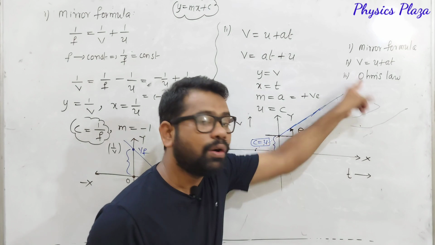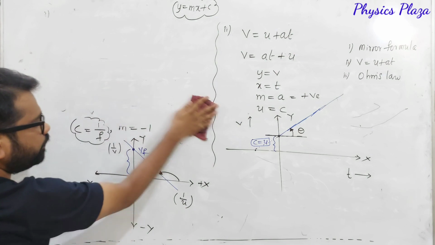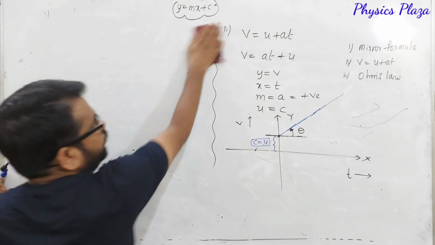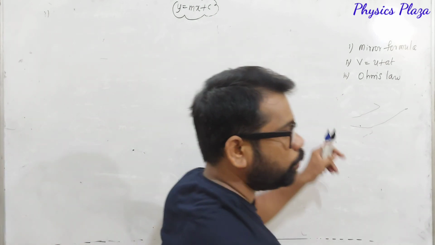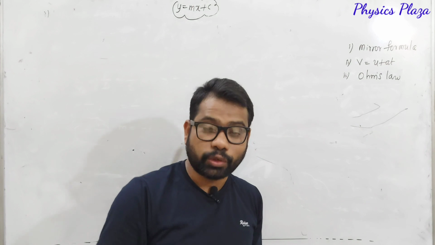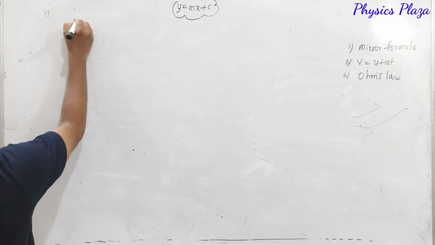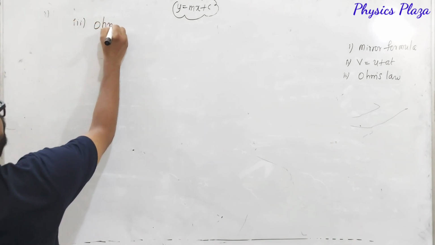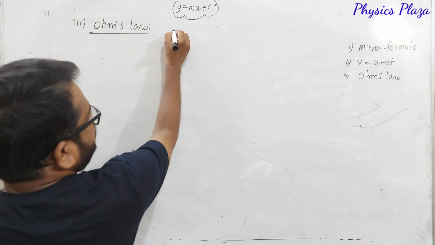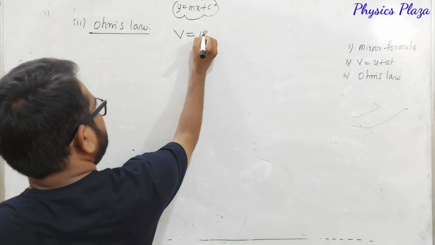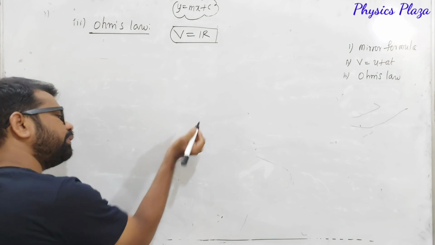Now we will take Ohm's law. We will get a different result. For the mirror formula, we got only one graph, and for v is equal to u plus at also, we got only one graph. But the very important thing, children, is that for Ohm's law we are going to get two graphs. So the third one is Ohm's law. Children, what is the mathematical form of Ohm's law? We know that it is V is equal to IR. Dear children, here we actually have two graphs.